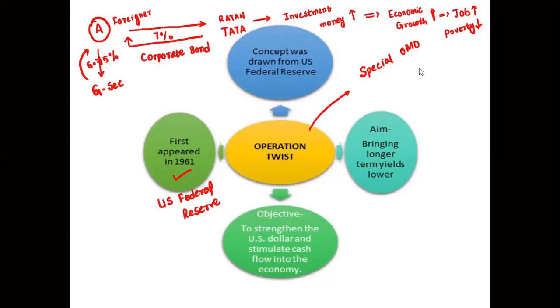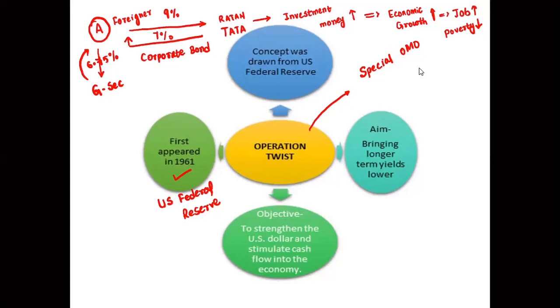Foreigners will say that I will invest in your company if you give me a 9% interest rate. If I invest in government securities, the risk is also very less. But if I invest in you, the risk is very high. So in that situation, I will try to invest in government securities rather than in your companies.